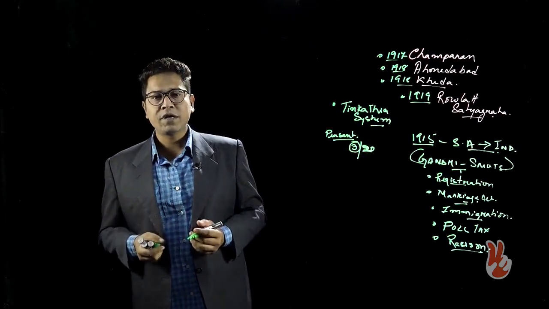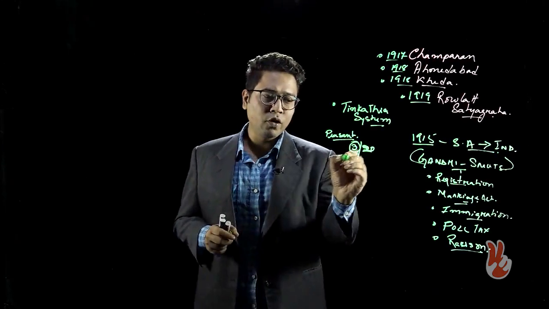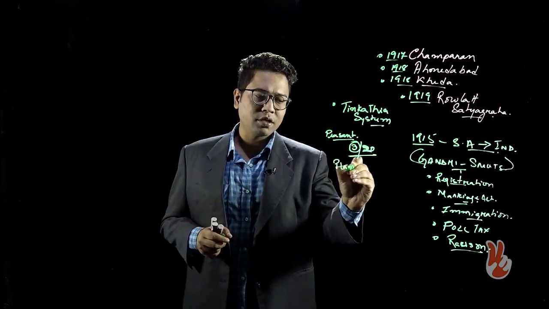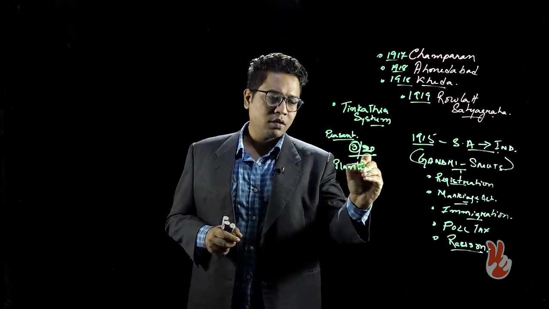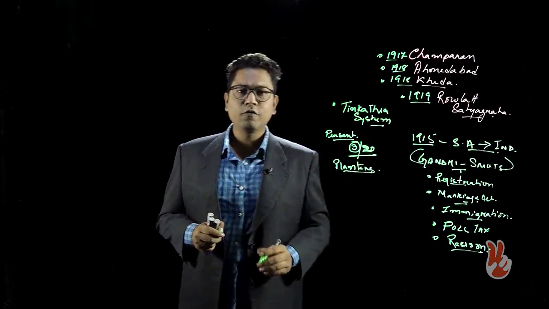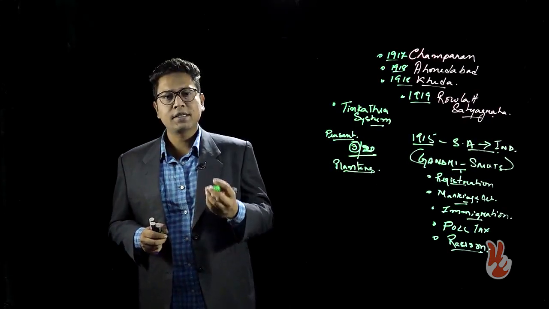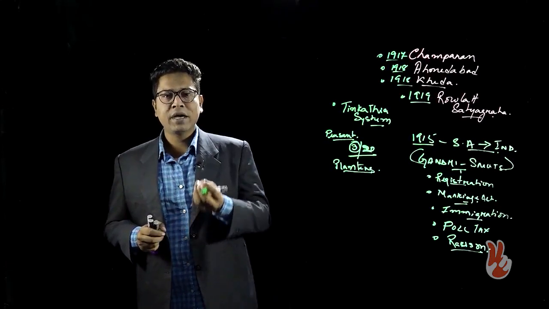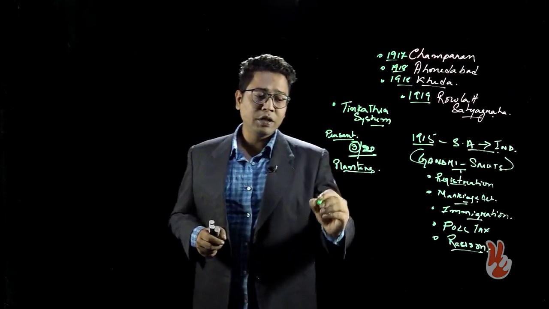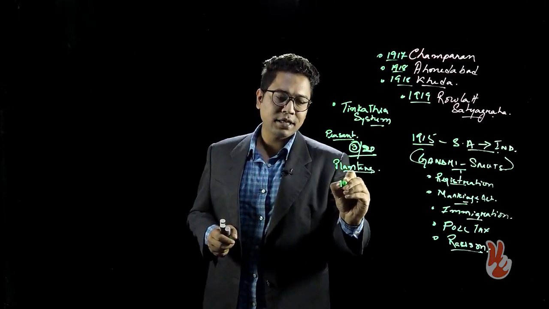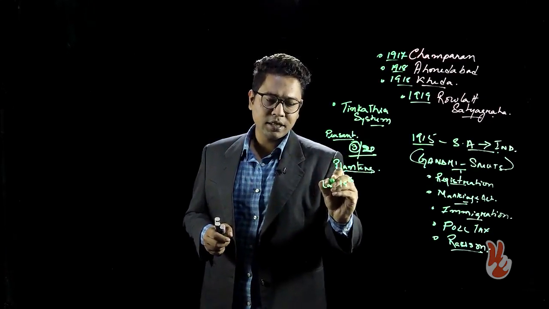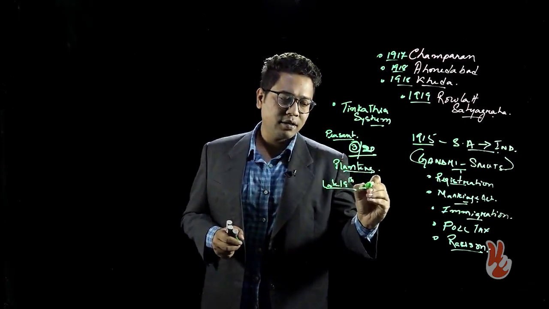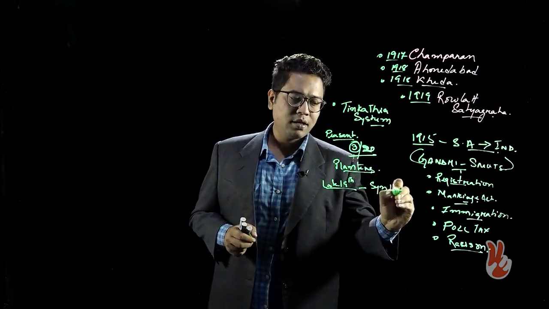This proved to be an oppressive measure, placed by the British planters, and it proved to be very oppressive towards Indian peasants. The situation was exacerbated by the fact that in the late 19th century, Germany had already invented synthetic dyes.